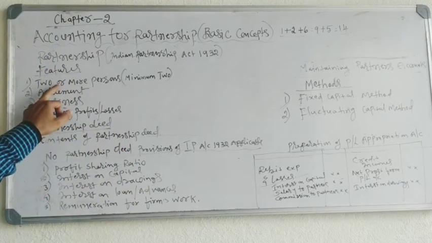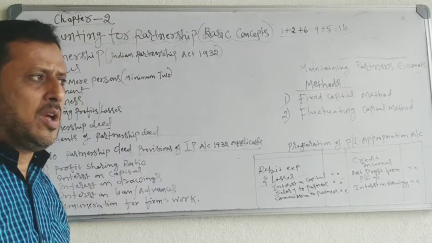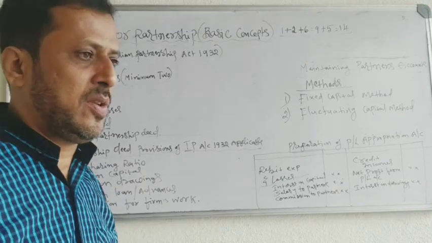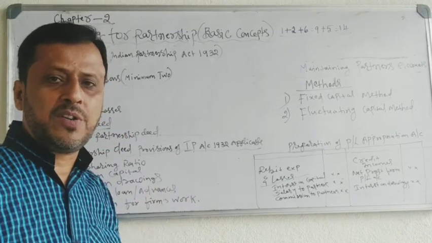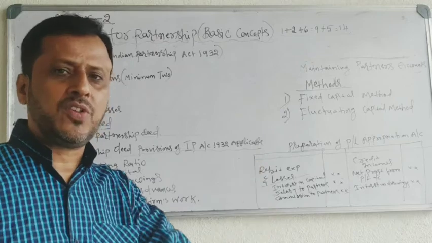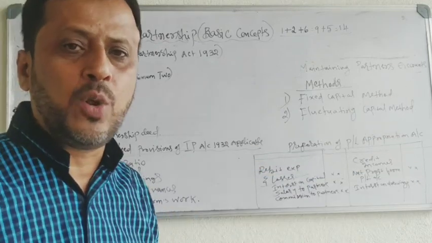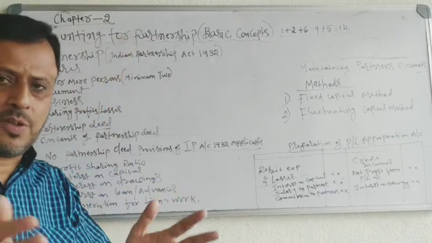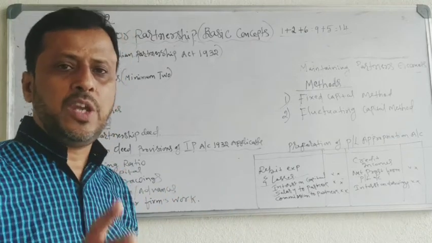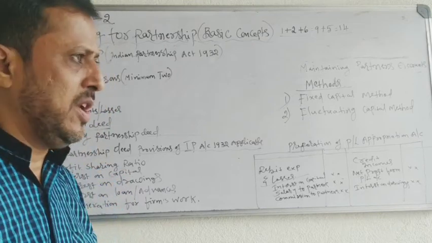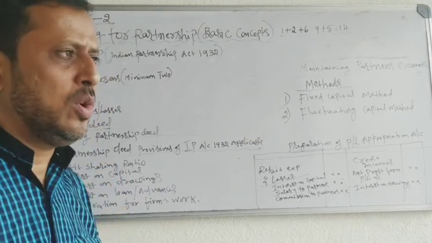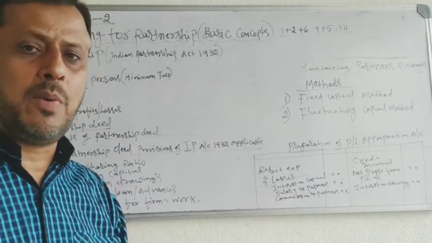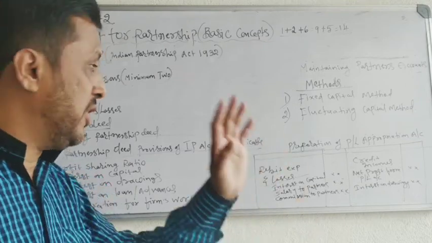The first feature of the partnership is 2 or more persons. Partnership business is started by 2 or more persons. A single person cannot start a partnership business. If a single person starts a business, then it is called sole proprietorship. For the purpose of establishing a partnership business, there must be 2 or more persons. The minimum number of members is 2. 2 or more members can carry on the partnership business.